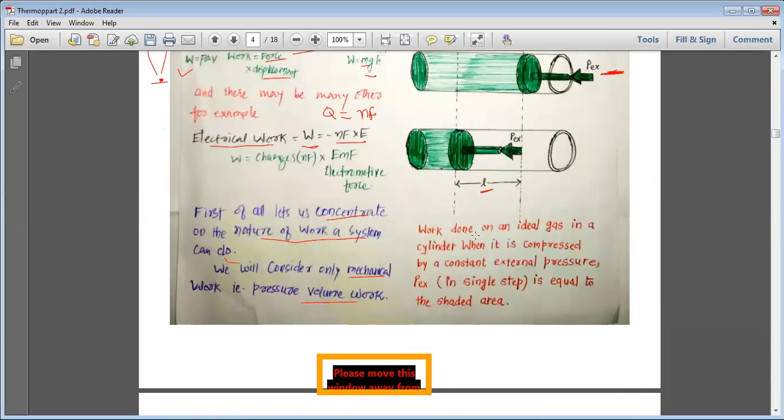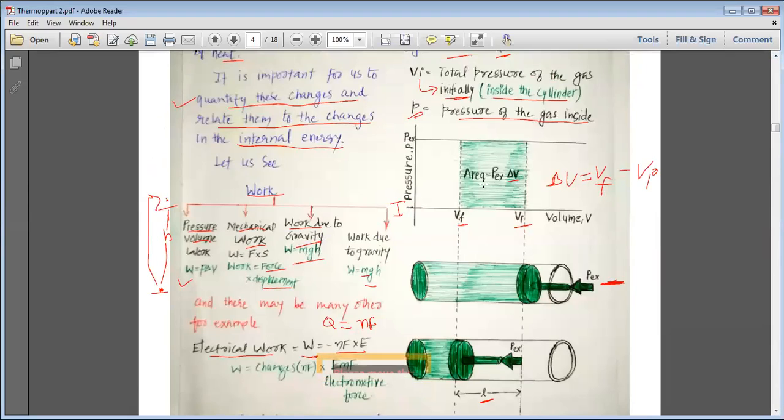Here in the figure we have explained the work done on an ideal gas in a cylinder when it is compressed by a constant external pressure PEX in a single step, which is equal to the shaded area. This is the area which is P external multiplied by delta V. P external is the length, and this is your delta V, the breadth.